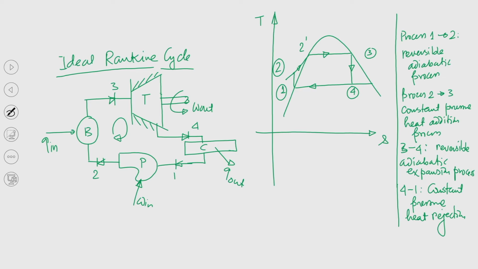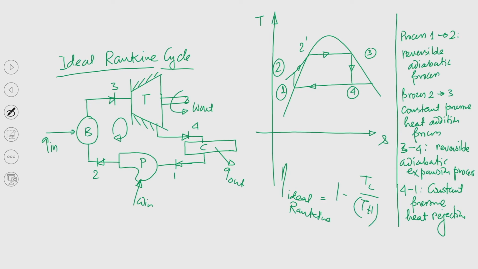So, if we try to write the efficiency of the ideal Rankine cycle now, it equals 1 minus TL by TH. I should not write TH over here; TL is fine.